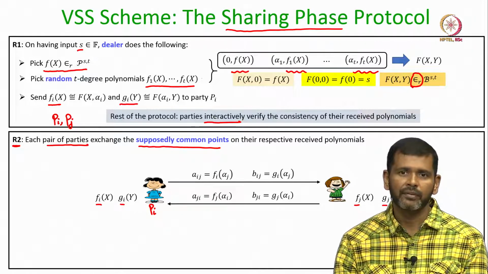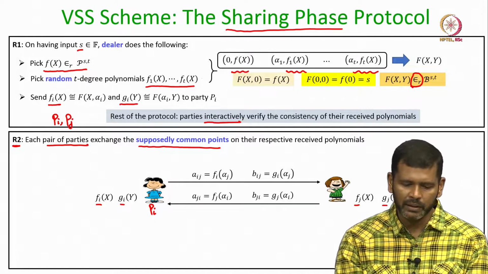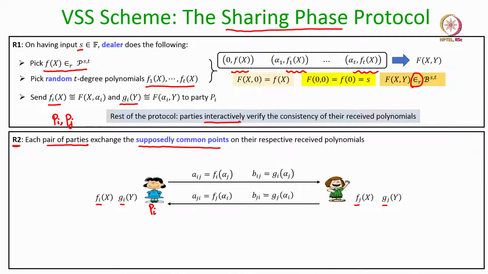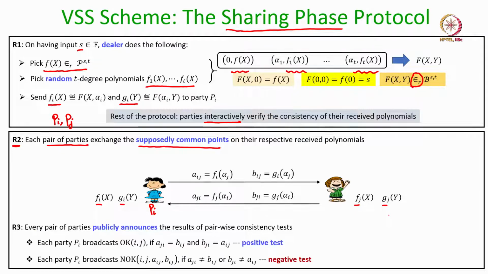Now, ideally if the dealer is honest, then we expect that the jth point on the ith row polynomial should be the same as the ith point on the jth column polynomial and vice versa, and that is what each pair of parties Pi and Pj check during round 3. So, once these supposedly common points are exchanged, every pair of parties during round 3 publicly announces the result of the pairwise consistency test.